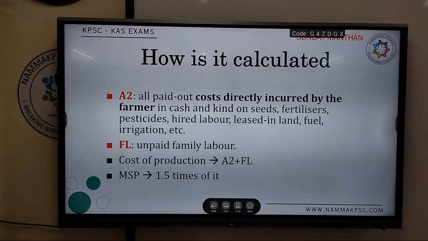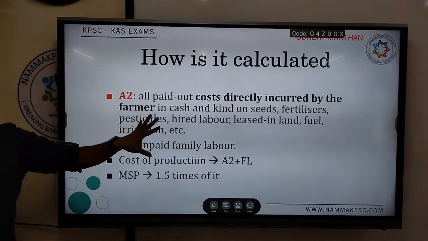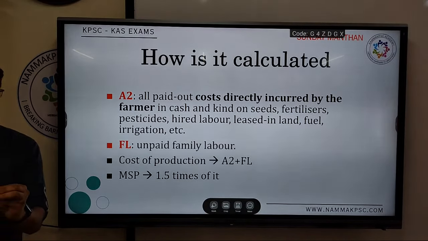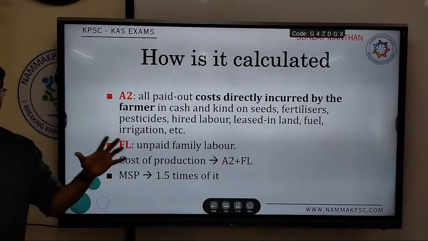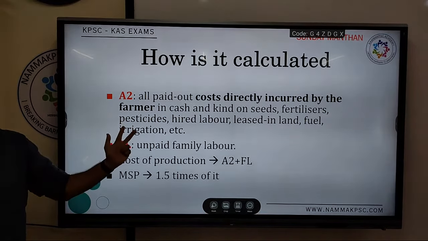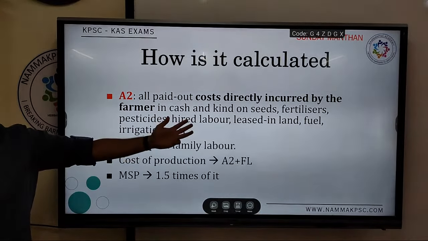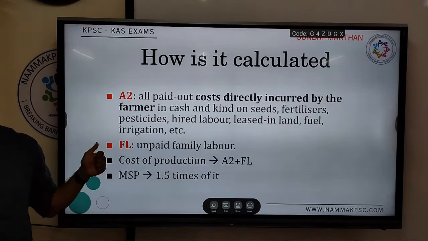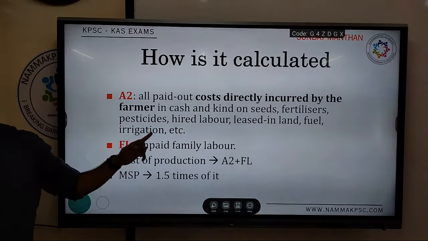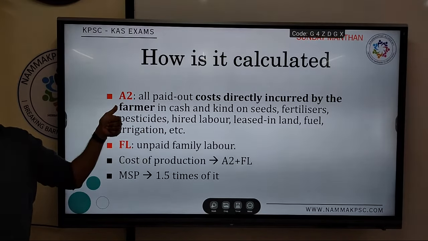This is actually very important because it is in the news. This is the cost of production, whatever cost the farmer incurs for producing their crop. It can include seeds, fertilizers, pesticides, hired laborers, leased-in land, fuel, irrigation, and any other cost incurred by the farmer for the production. That is called A2.